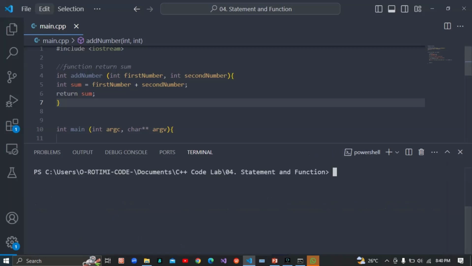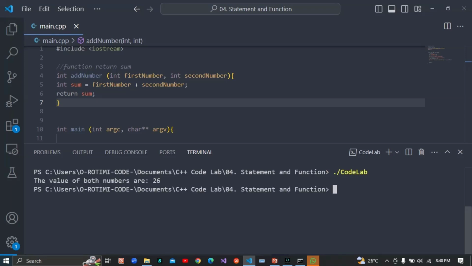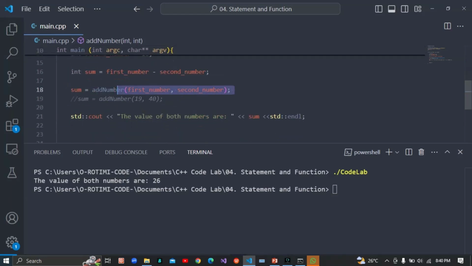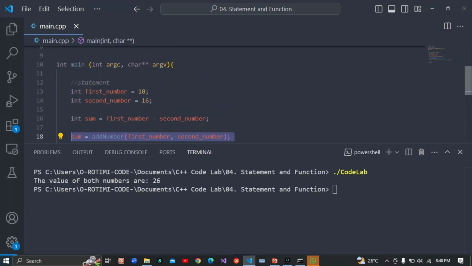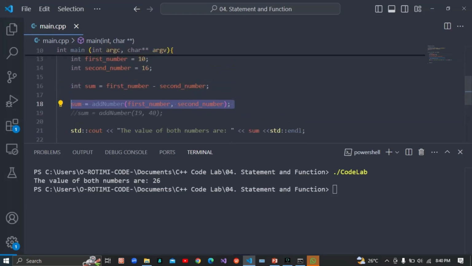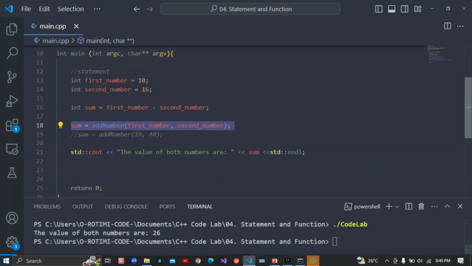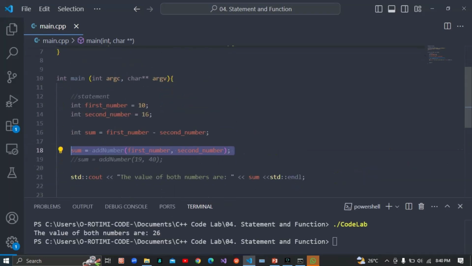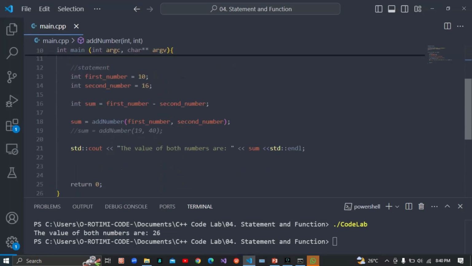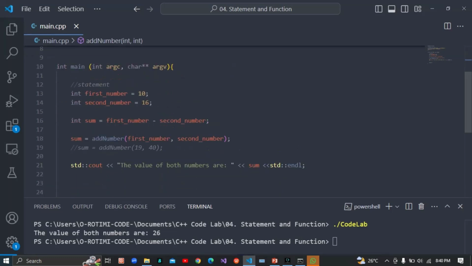Okay, good. So here we run dot slash code lab, and we get 26. Why? We are still using the same function. I hope you get what I'm trying to say. This one here is still the function we are using, so it is still plus, so we keep adding. I already told you the way the compiler runs it.